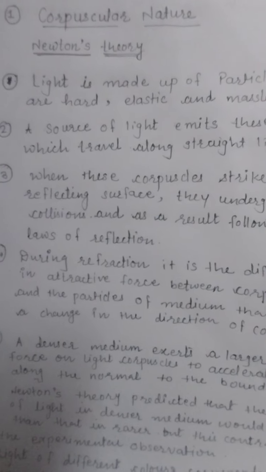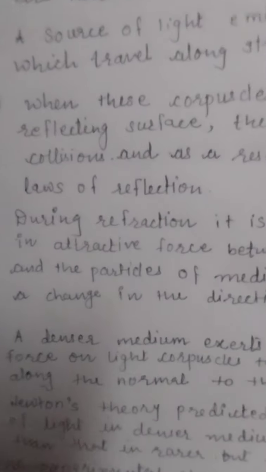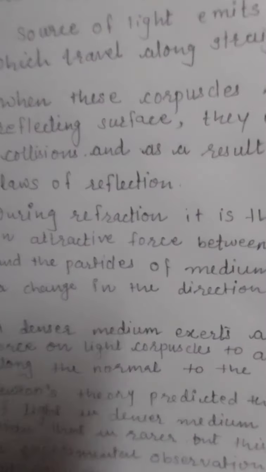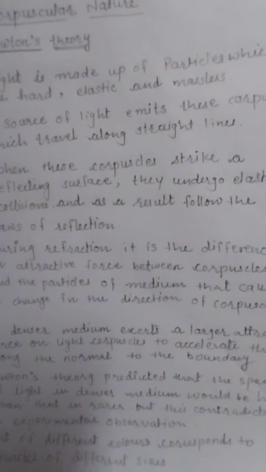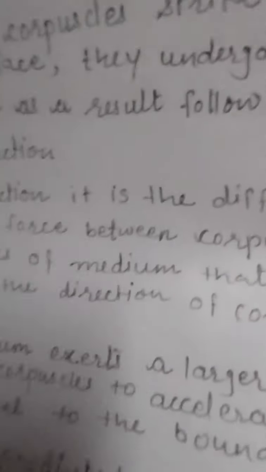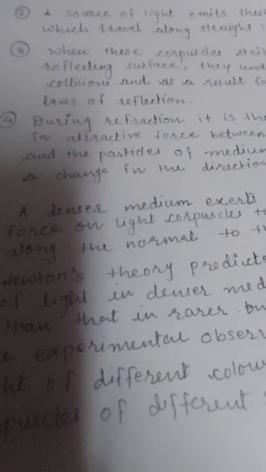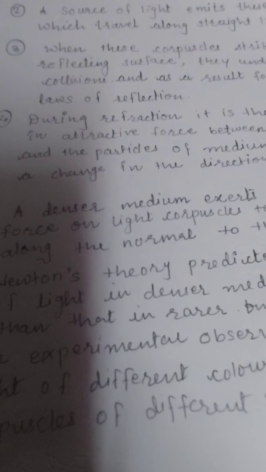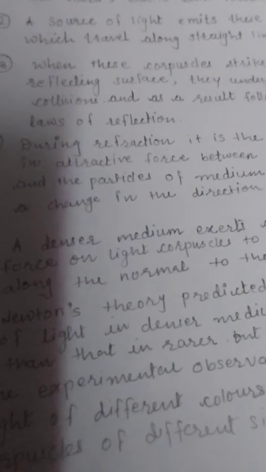Now the last one: Newton's theory predicted that the speed of light in a denser medium would be higher than that in a rarer medium.